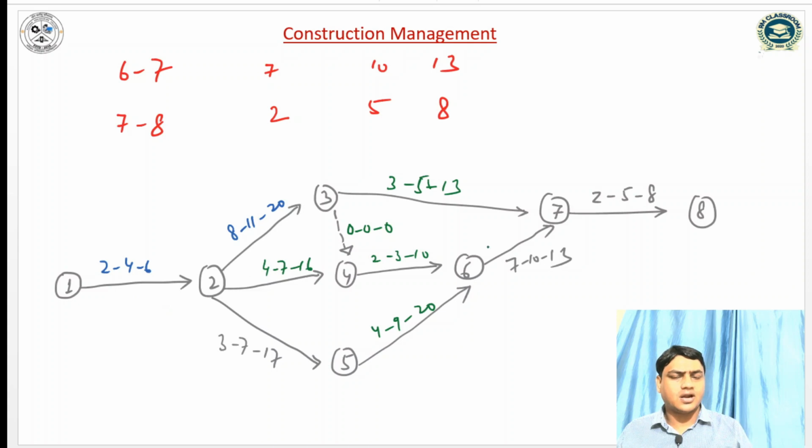Now it is the same as the second question I have solved. The difference between these two questions is that in that question the network diagram is given, but in this question it is not given. So I have drawn the network diagram, and the rest of the procedure is the same as the previous one. Along the critical path we compute the standard deviation and variance, and then compute the schedule time to complete the project when the probability is 90%. The rest of the procedure is the same, so you can solve it by yourself.